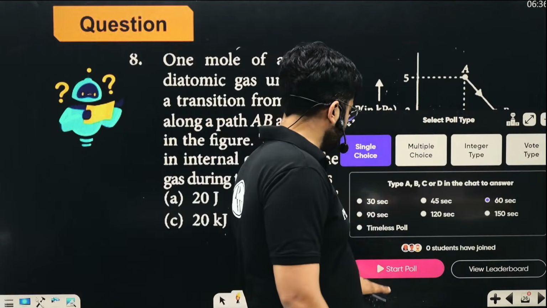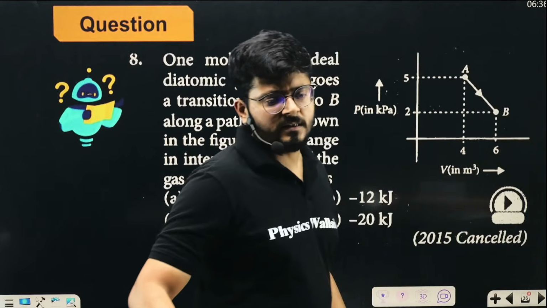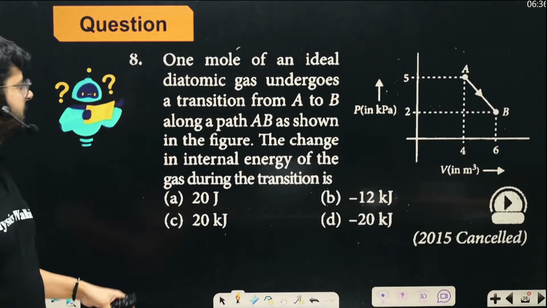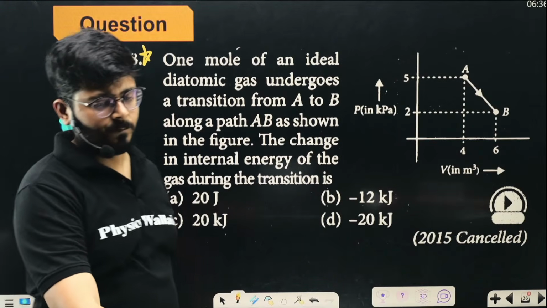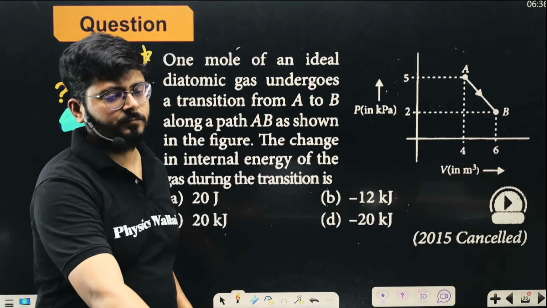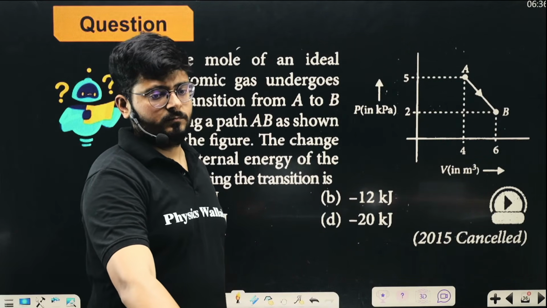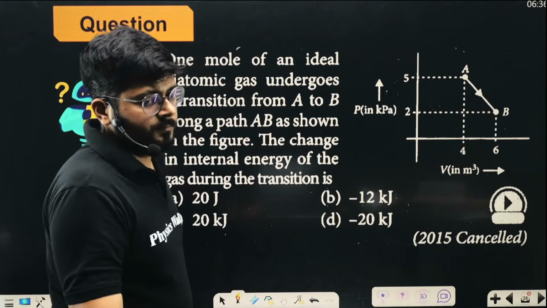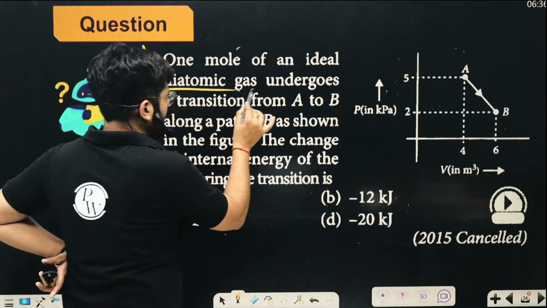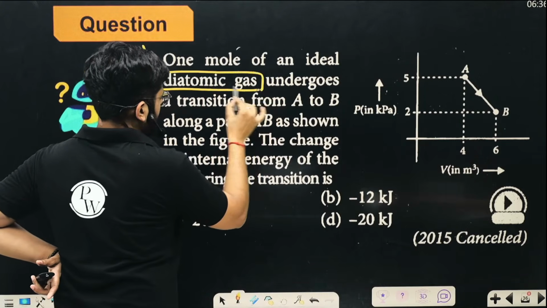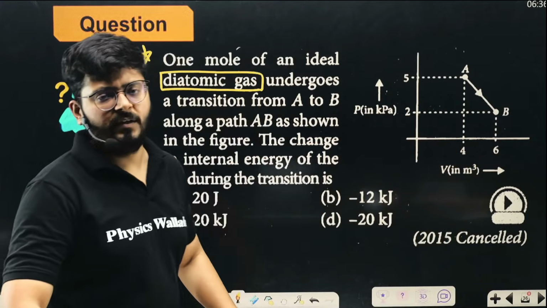It's a slightly good question, you can say. Slightly good question, not very difficult. You have been given that this is a diatomic gas, and this diatomic gas is undergoing a process for which the pressure volume curve, the PV curve, is given.